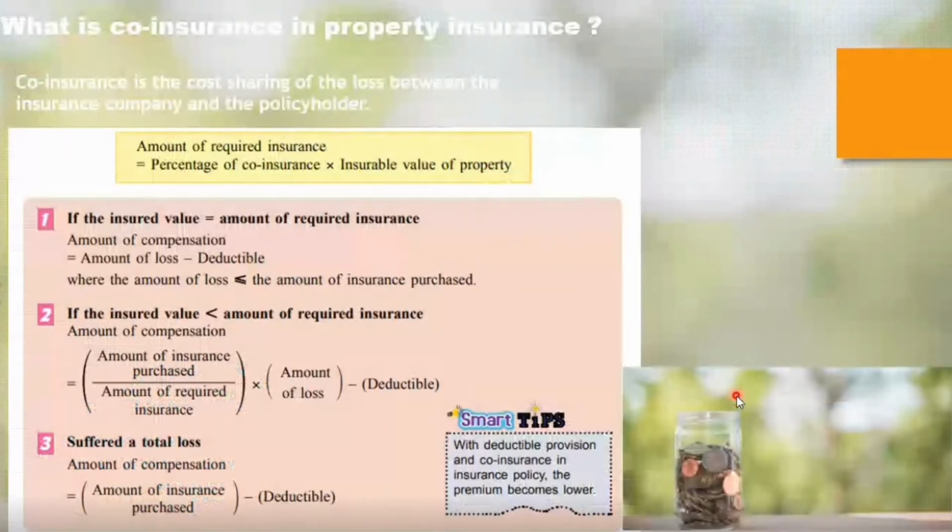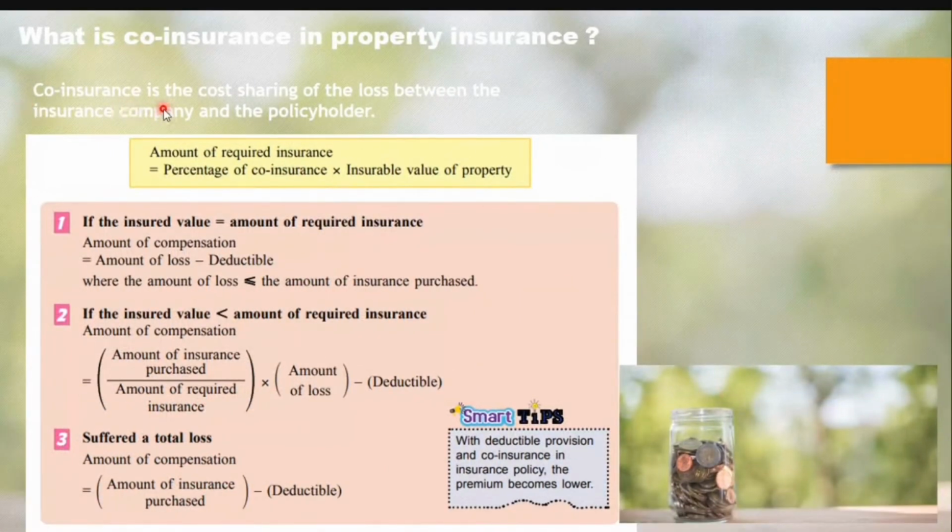What is co-insurance in property insurance? Co-insurance is the cost sharing of the loss between the insurance company and the policyholder. To calculate the amount of required insurance, you have to take the percentage of co-insurance times the insurable value of property.